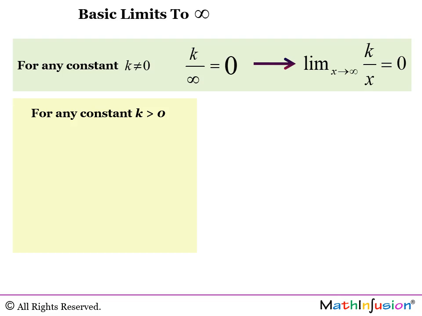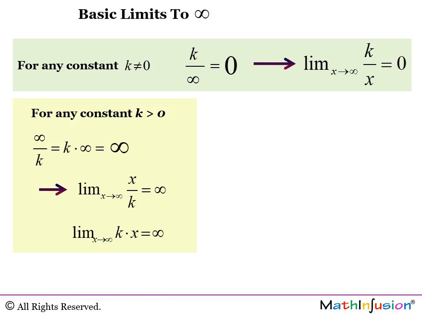For any constant k which is positive, infinity over k, or k times infinity, is obviously huge. If you divide a huge number by a finite number, it's still huge. And obviously, if you multiply a finite number by a huge number, it's still huge. So we get here that limit of x over k when x approaches infinity is infinity, and also that the limit of k times x when x approaches infinity is infinity. Example, the limit of 2x when x approaches infinity is infinity.